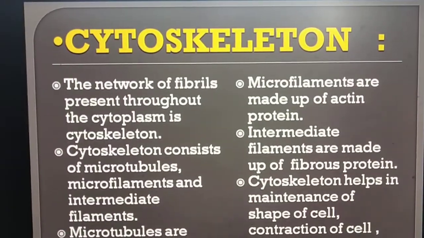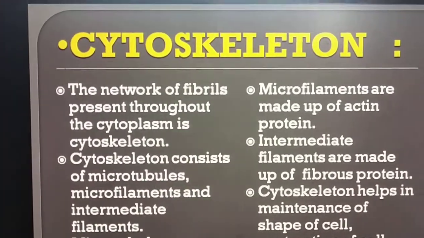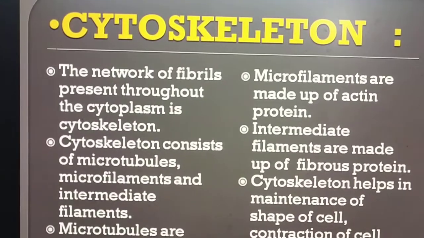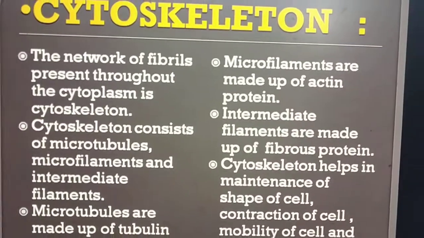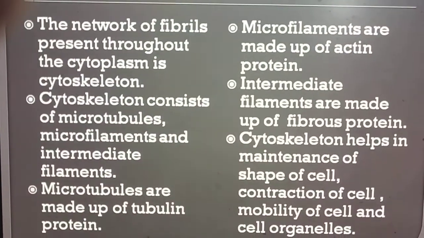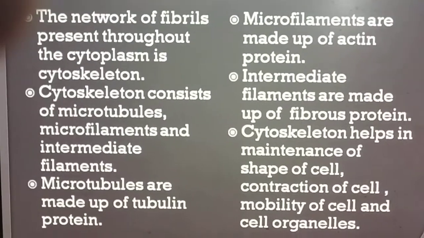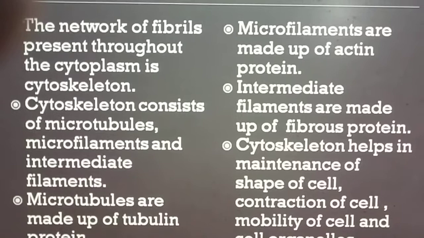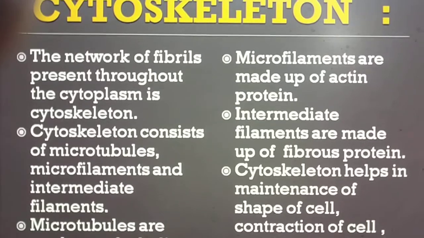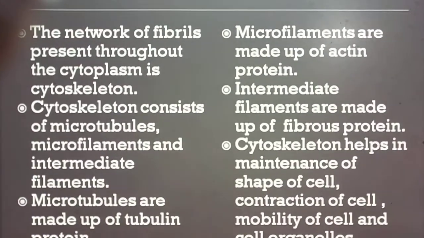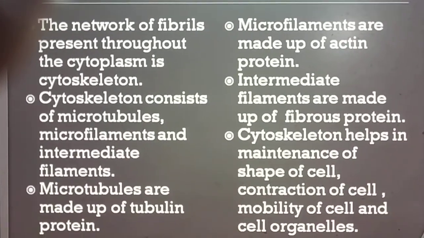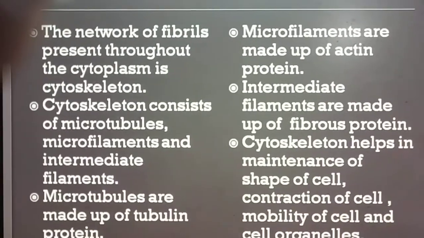The last cell organelle, that is cytoskeleton. The network of fibrils present throughout the cytoplasm is cytoskeleton. It consists of microtubules, microfilaments and intermediate filaments. Microtubules are made up of tubulin protein. Microfilaments are made up of actin protein and intermediate filaments are made up of fibrous protein. Cytoskeleton helps in maintenance of the shape of cell, contraction of the cell, mobility of the cell and cell organelles.